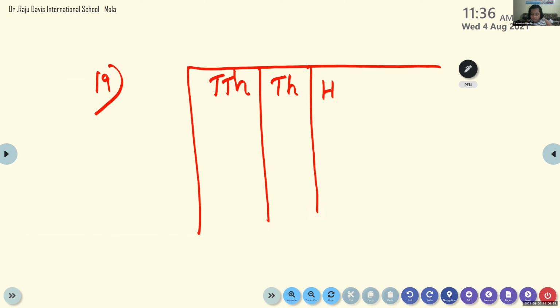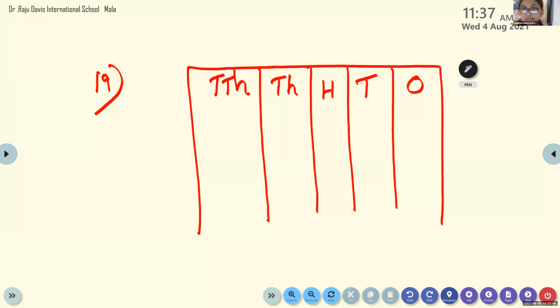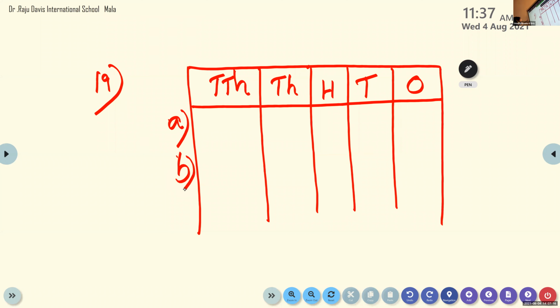Like this: hundreds, tens and ones. Now we have A, B, C and D. Here we can write A, B, C and D.